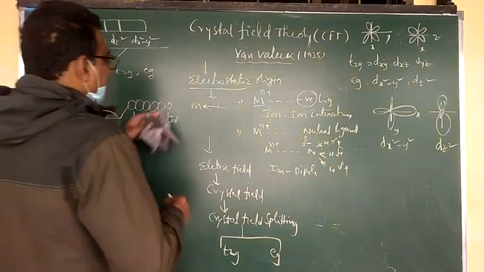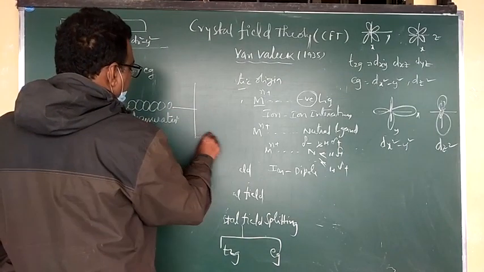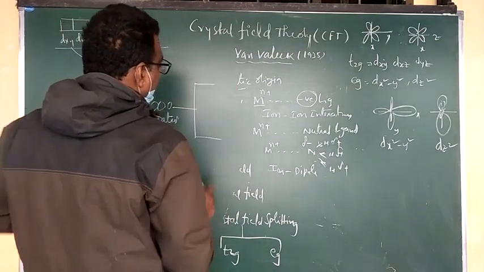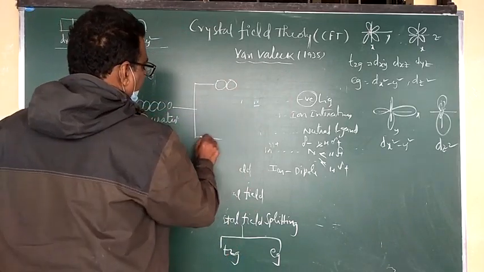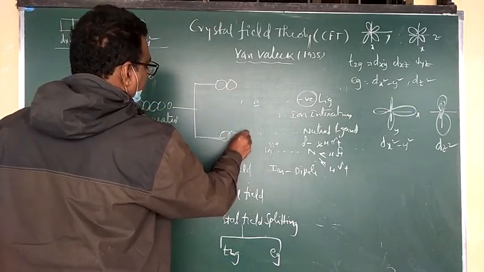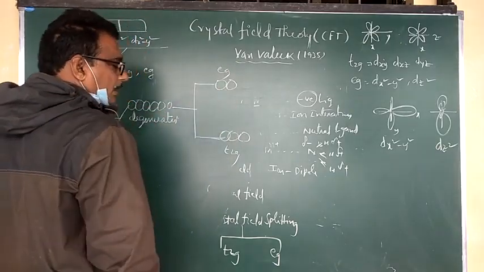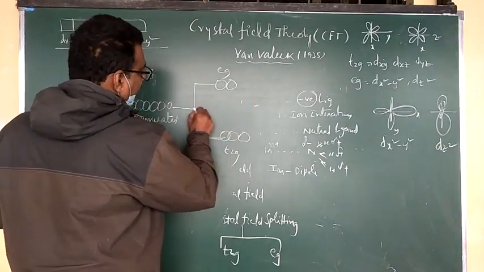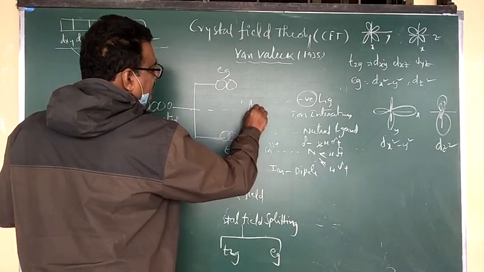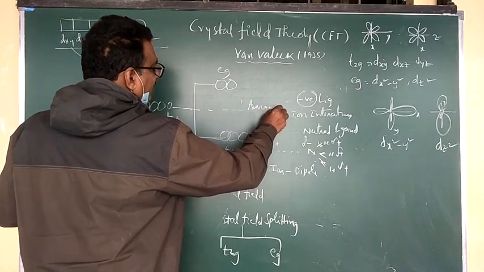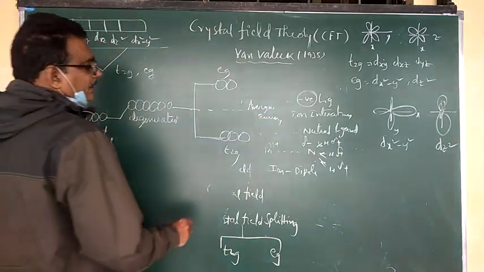Next, these degenerate orbitals are split into two types. Number one is called EG, and the other is called T2G. So this is EG and T2G. The dotted line indicates the average energy. This is called the average energy.